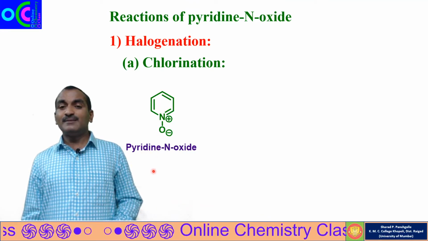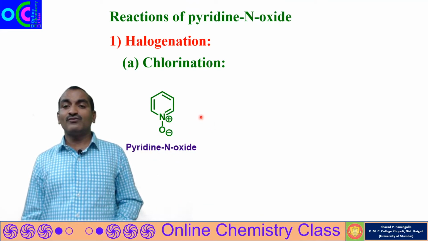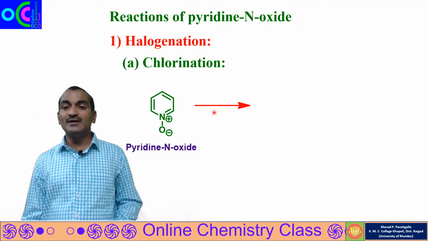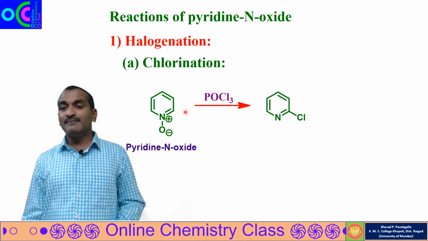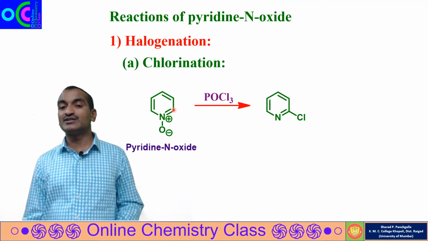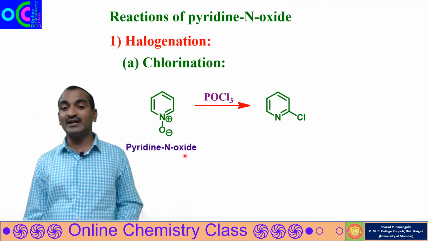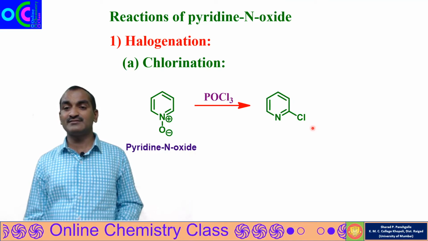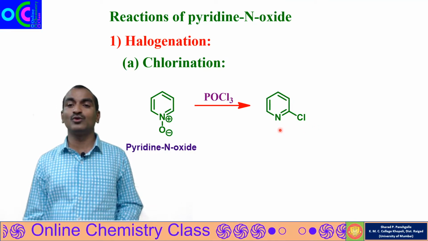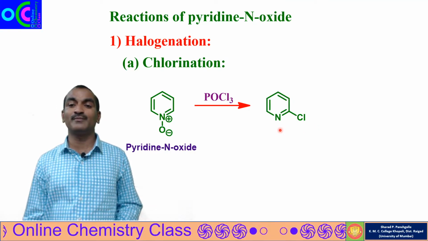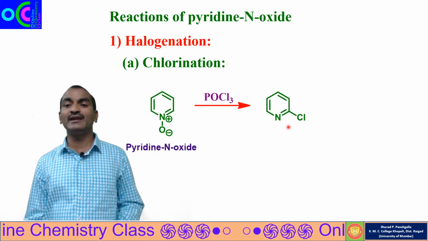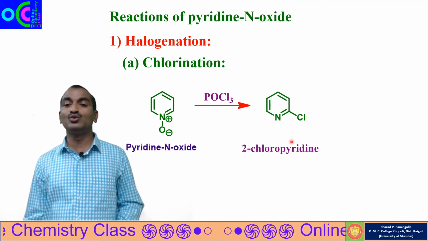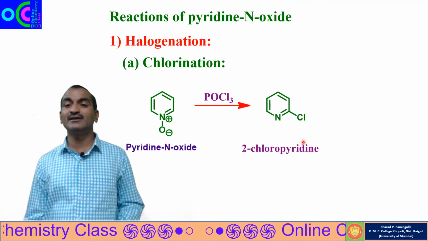When we treat pyridine N oxide with phosphorus oxychloride, that is POCl3, there will be chlorination at position 2. In the earlier case, we saw the formation of a mixture of 2-chloropyridine and 4-chloropyridine. Here, in the presence of phosphorus oxychloride, we will get exclusively 2-chloropyridine as the product.